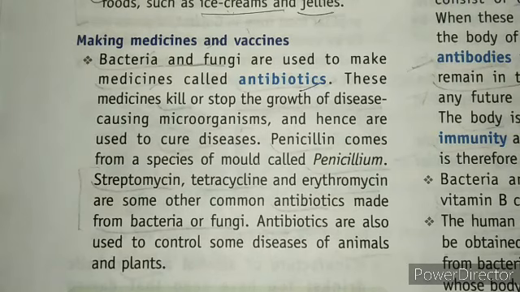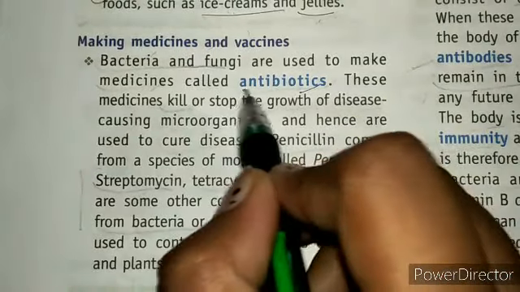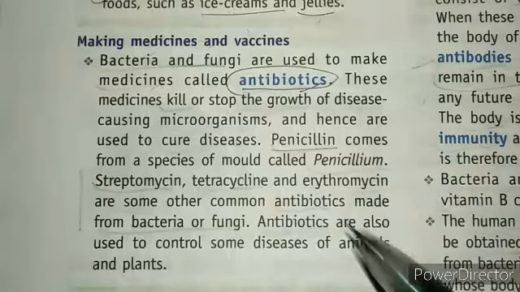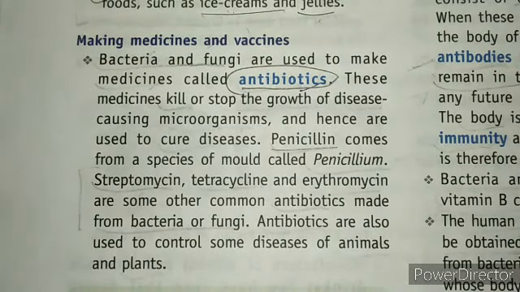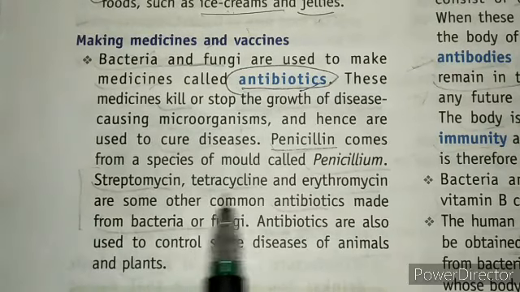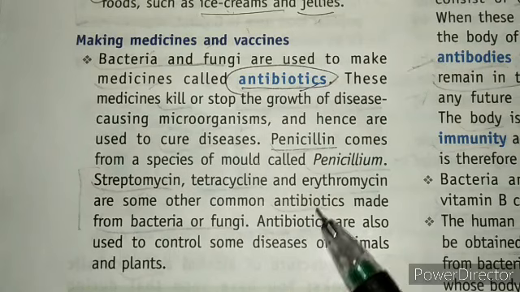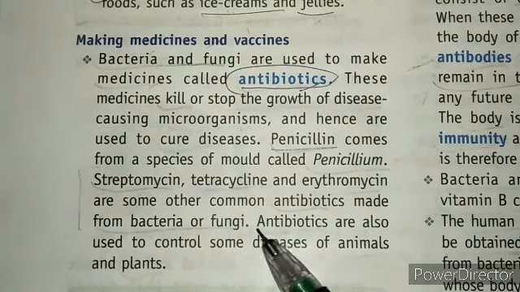Bacteria and fungi are widely used as antibiotics. The penicillin, which I already told you is derived from the penicillium. Streptomycin, tetracycline, and erythromycin are some common examples of antibiotics that are made from different bacteria and fungi.